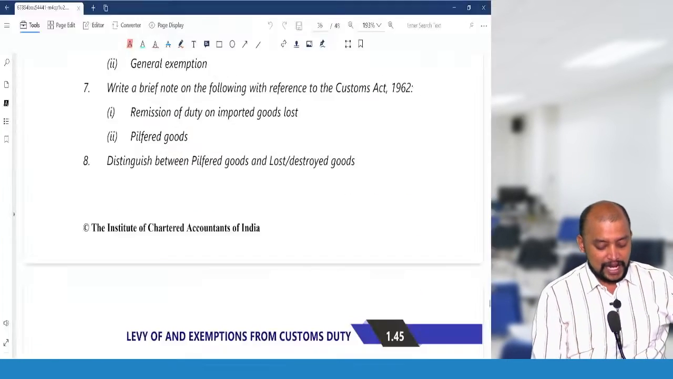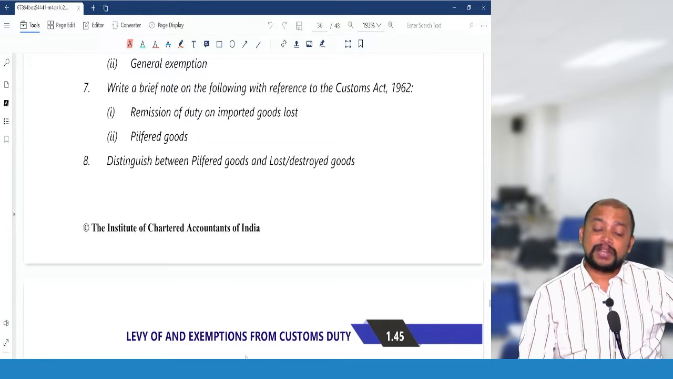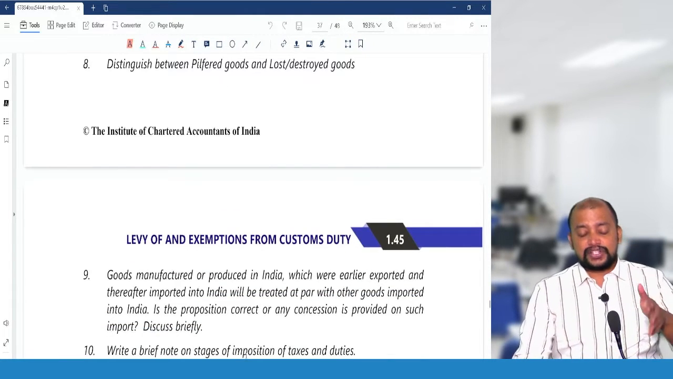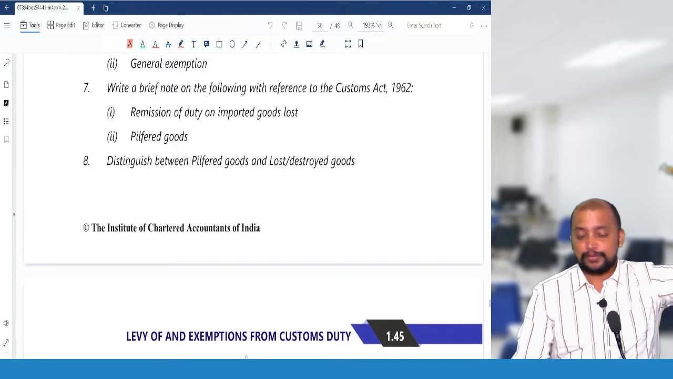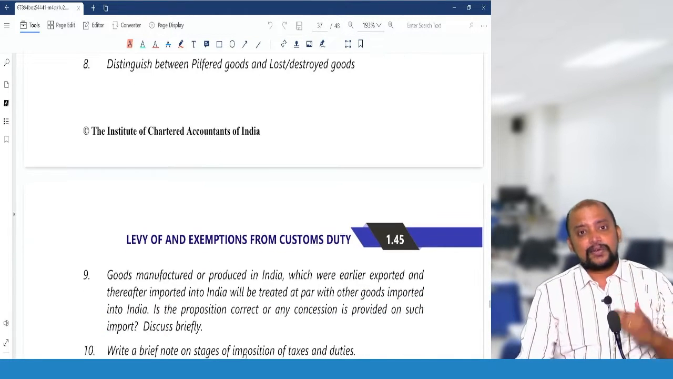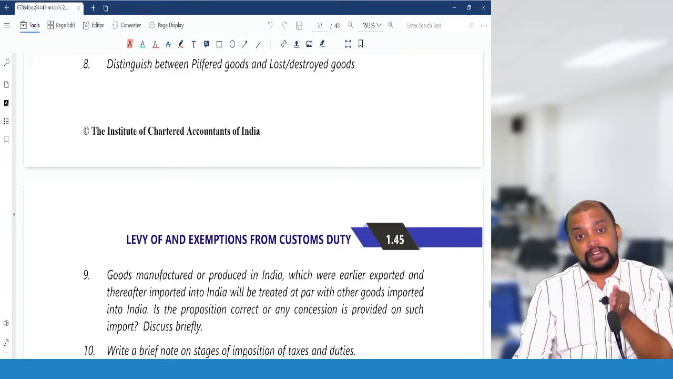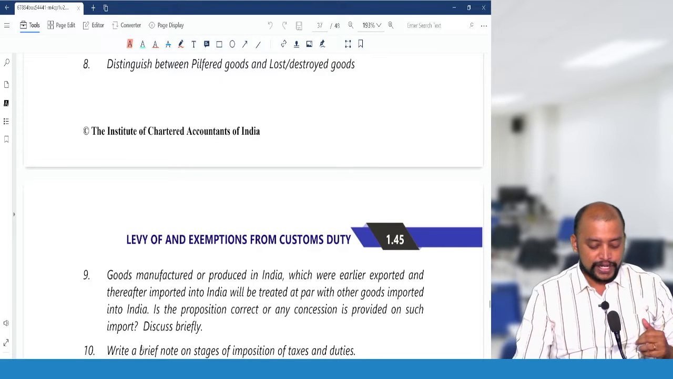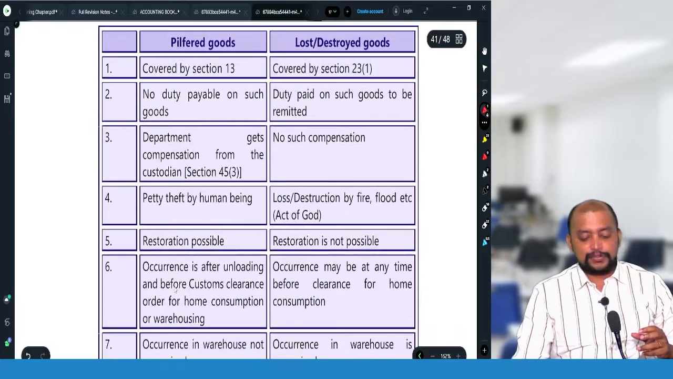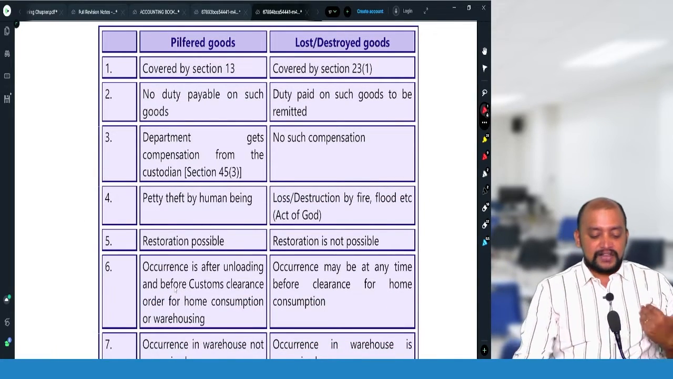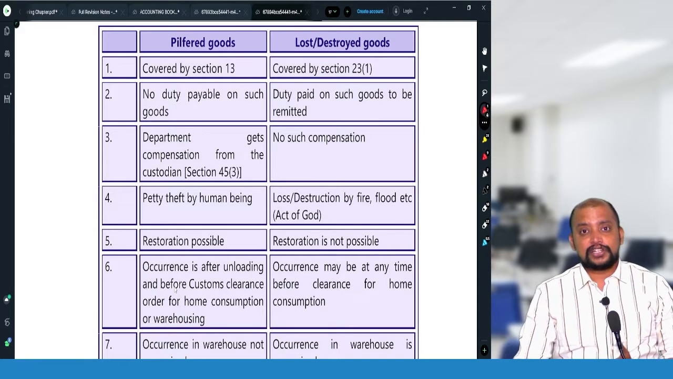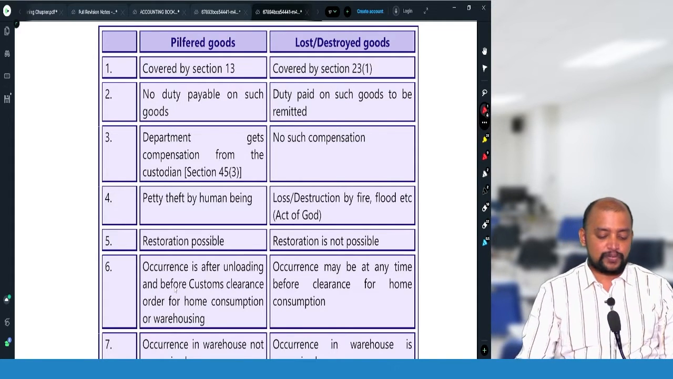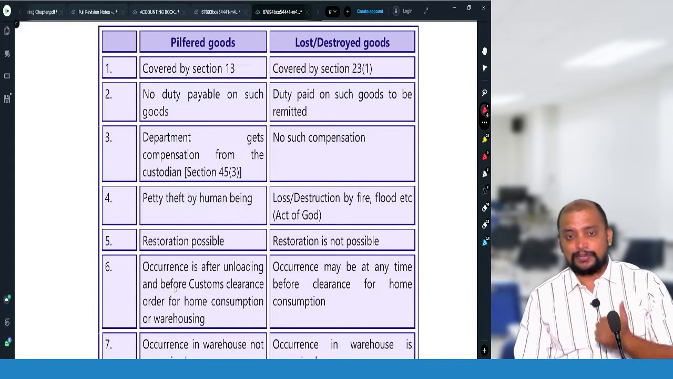This is one type of question they will ask. Sometimes they will ask to distinguish. When they ask such a question, separately you need to write about pilferage and separately about remission. Whenever they ask to distinguish between pilfered goods and lost or destroyed goods, we need to make a comparative table like this. First, pilfered goods, section 13, and remission, lost or destroyed goods, section 23(1). Pilferage: no duty payable; lost or destroyed: duty payable and then it will be remitted.